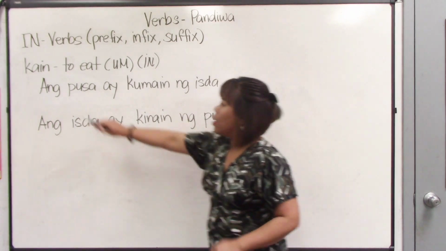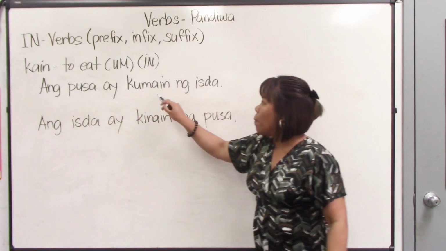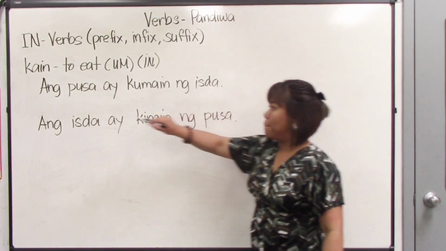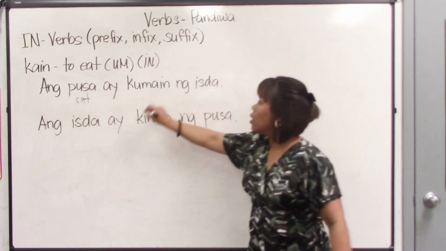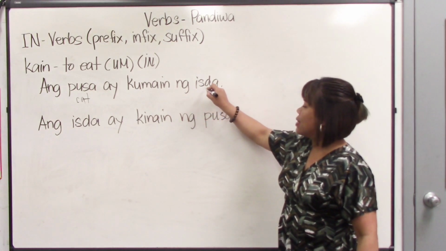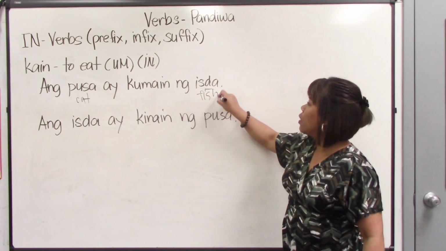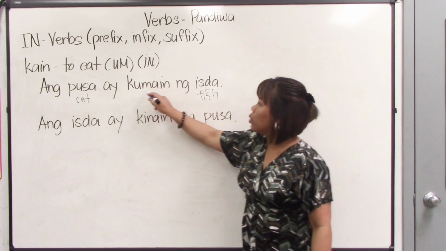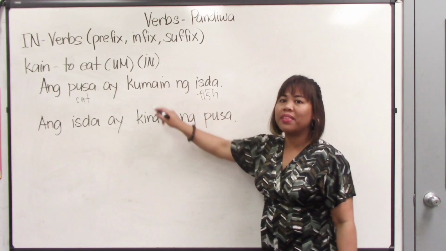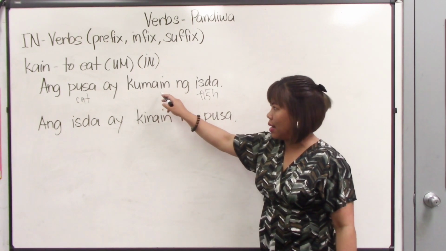So the first one, ang pusa ay kumain ng isda. Ang, the article. Pusa means cat. Kumain ng isda. Isda is the fish. What is the tense of the verb here? So we have the root word kain. We inserted the um. This is past tense, right? Kumain.